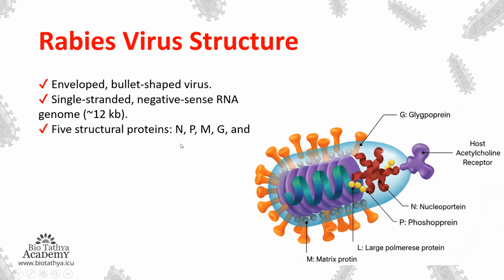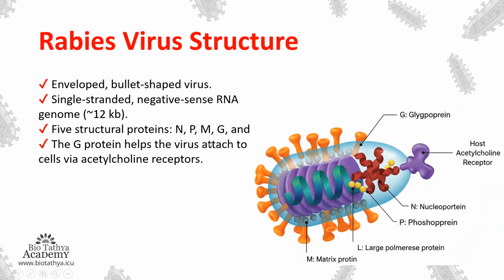It has 5 structural proteins, and the G protein helps the virus to attach to the cells via acetylcholine receptors. These are the G proteins, and this is the host acetylcholine receptor. This is the N, that is the nucleoprotein. This is the P, that is phosphoprotein. This is the L, that is large polymerase protein.